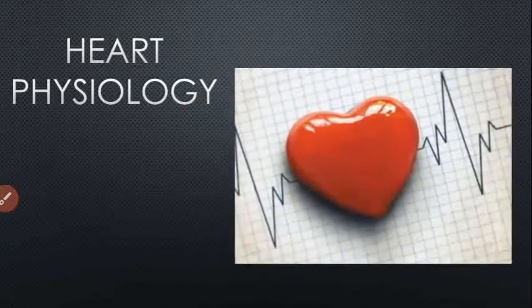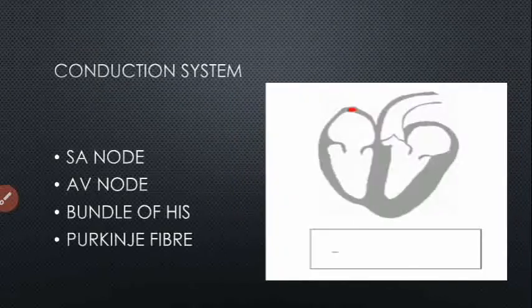Our first physiology is the conduction system. The conduction system mainly includes four parts: the SA node, which means sinoatrial node, the AV node, which means atrioventricular node, the bundle of His and Purkinje fibers. Let's learn the introductory part of the conduction system.